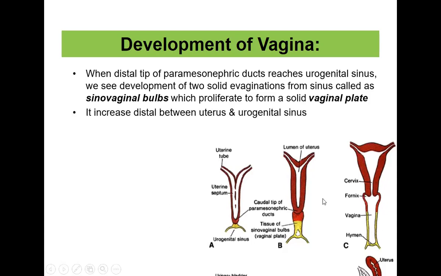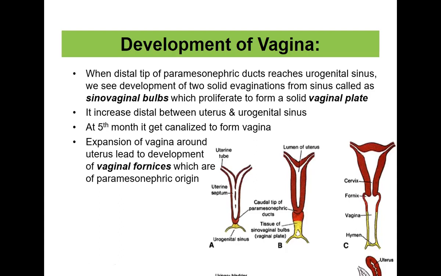It increases distally between the uterus and the urogenital sinus. So now it was a solid structure, the sino-vaginal bulb, and it increases and develops greatly into a larger structure. At the 5th month, it gets canalized to form the vagina. If you see here, now it has canalized itself. So now you can see this whole vagina. The upper part is developing from the two paramesonephric ducts, and the lower part is developing from the sino-vaginal bulb.